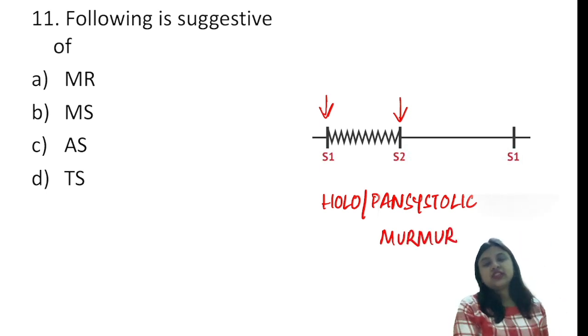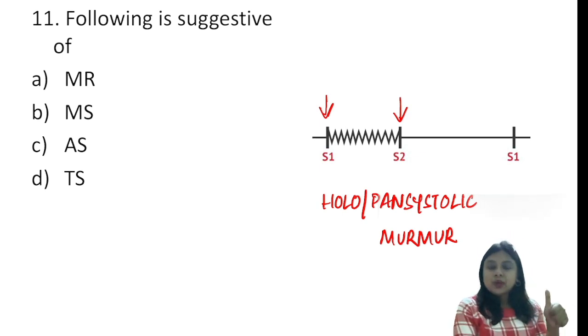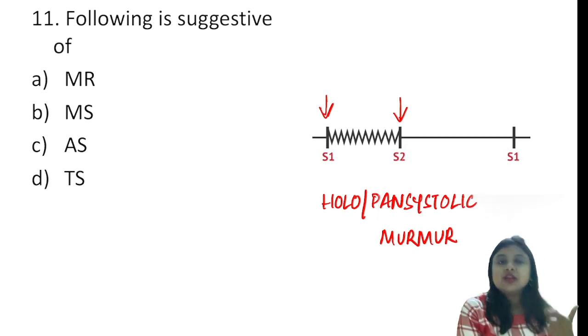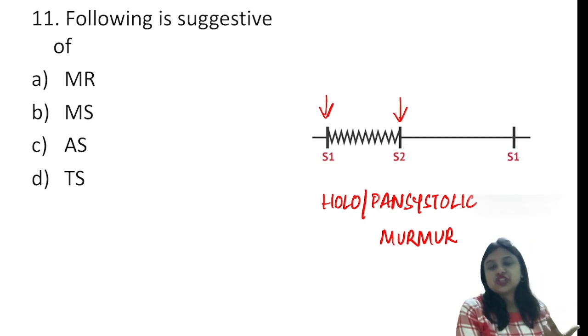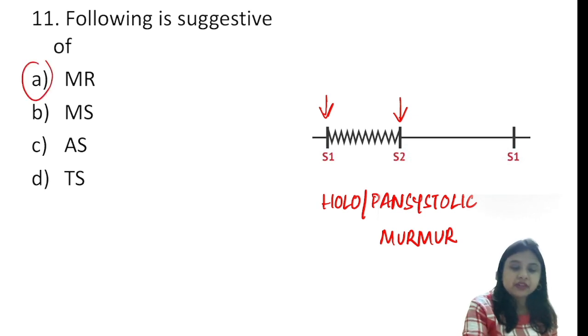So if I am dealing with a holosystolic or pan-systolic murmur, we have only few differentials for this. Number one is ventricular septal defect, number two is mitral regurgitation, and number three is tricuspid regurgitation. Amongst them, in children, usually we think that the pan-systolic murmur is because of VSD, and in adolescent age group or adults because of rheumatic origin, we can think about mitral regurgitation. So here the answer will be mitral regurgitation.